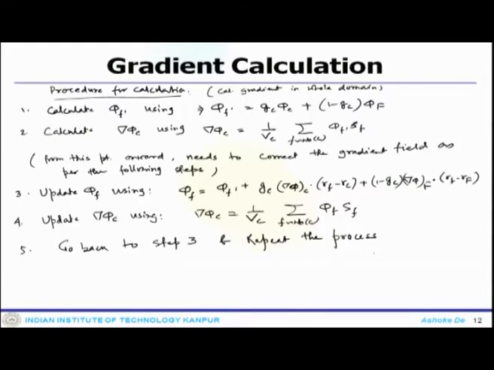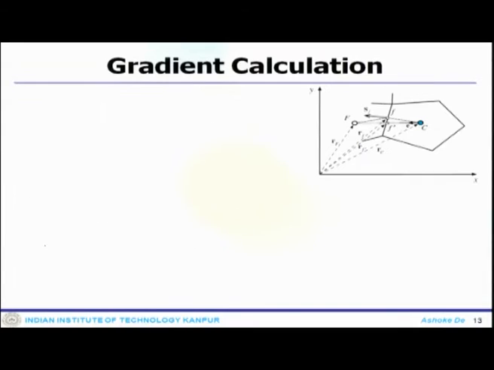First you get this expression and calculate phi c using the neighboring faces and also the cell volume, and after that you go on iterations to correct the field. You do the corrections here, then again recalculate and go back and repeat this step. That is option number 1.